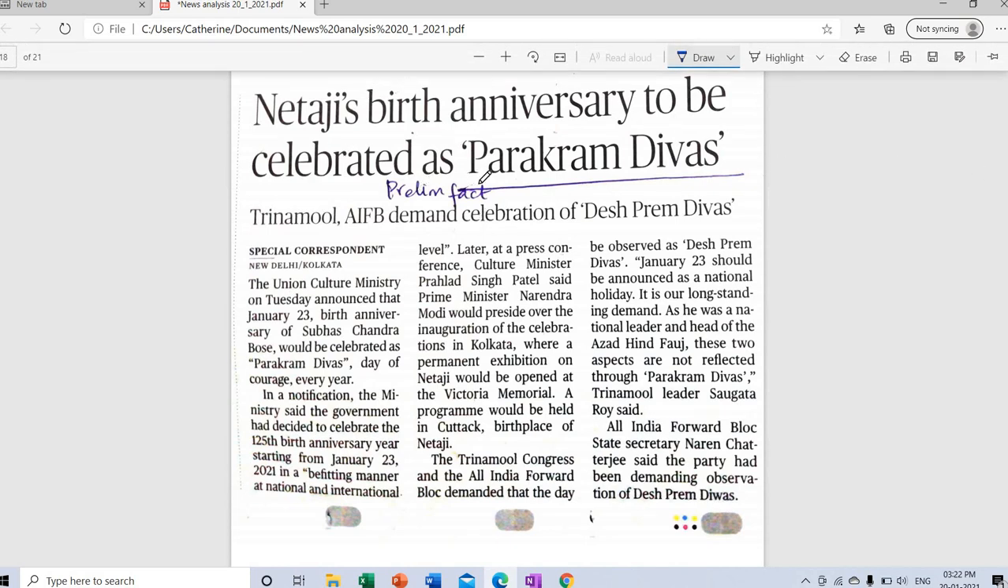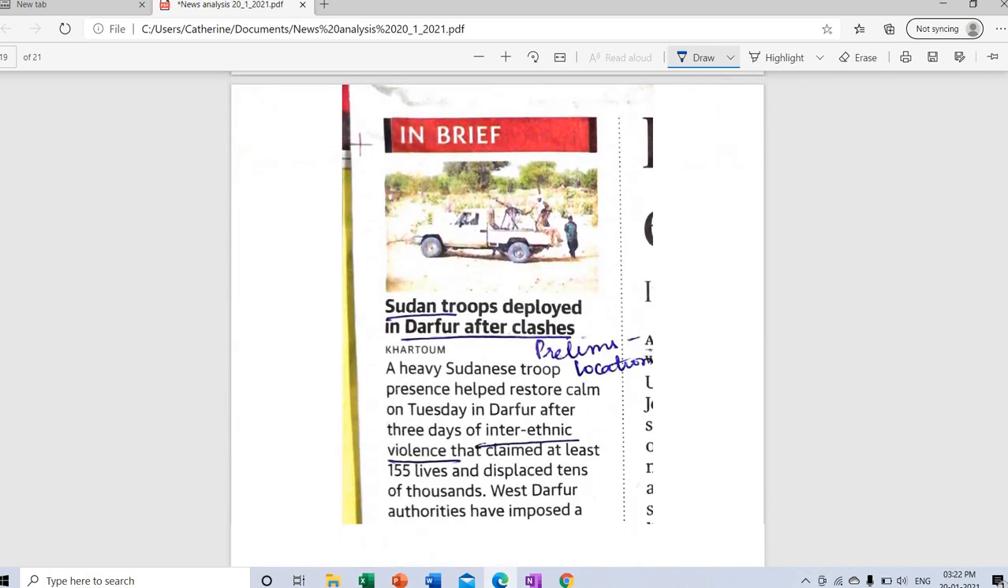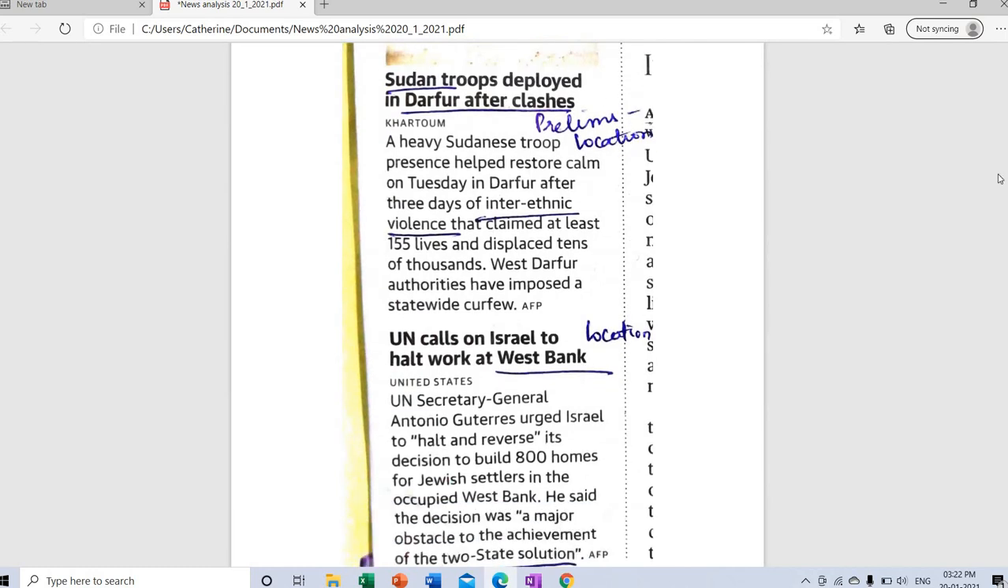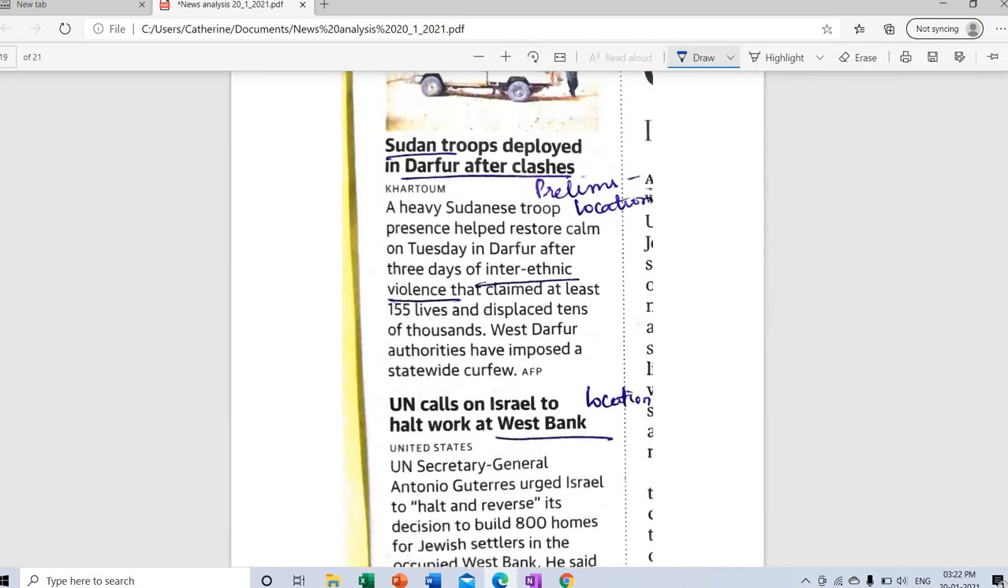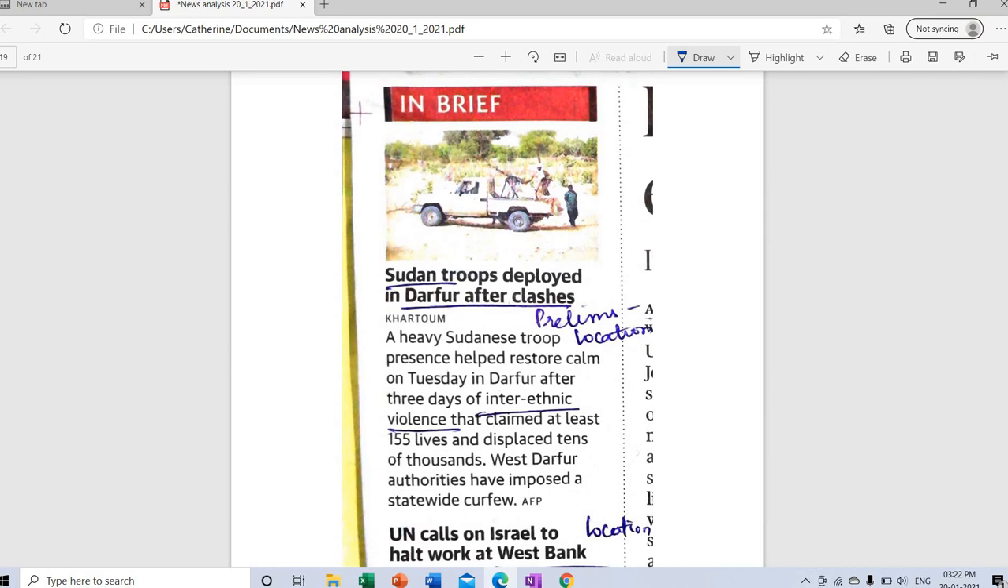Netaji birth anniversary to be celebrated as Parakram Divas. So you can note it for prelims. This is again a location-based question, which I have sourced from the international part of the newspaper.